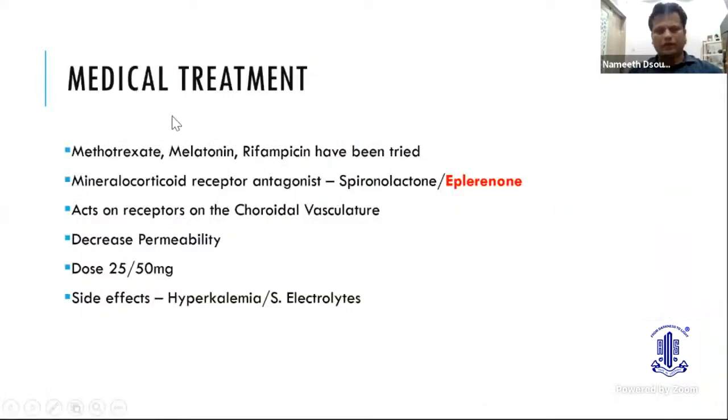So there are a lot of medicines that are available and tried out, but what is of most importance is eplerenone, which is a selective mineralocorticoid receptor antagonist, which acts on the receptors on the choroidal vasculature. It decreases the vascular permeability and thereby resolves the CSR. The common side effect is hyperkalemia. That's why we have to do a 15-day checkup of the blood electrolytes.